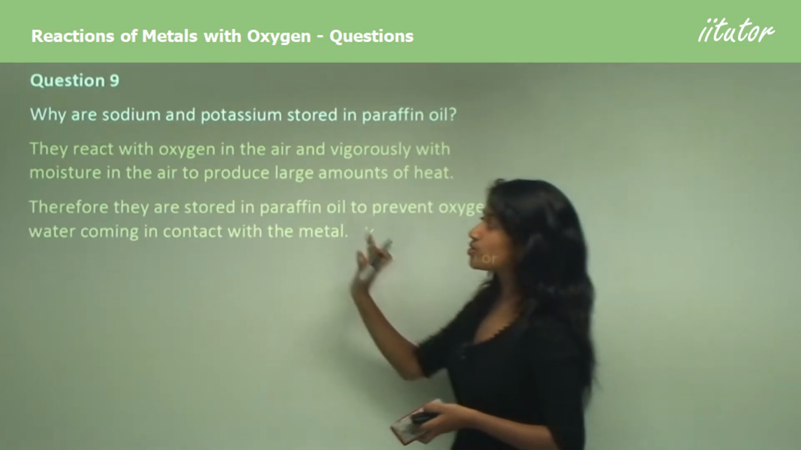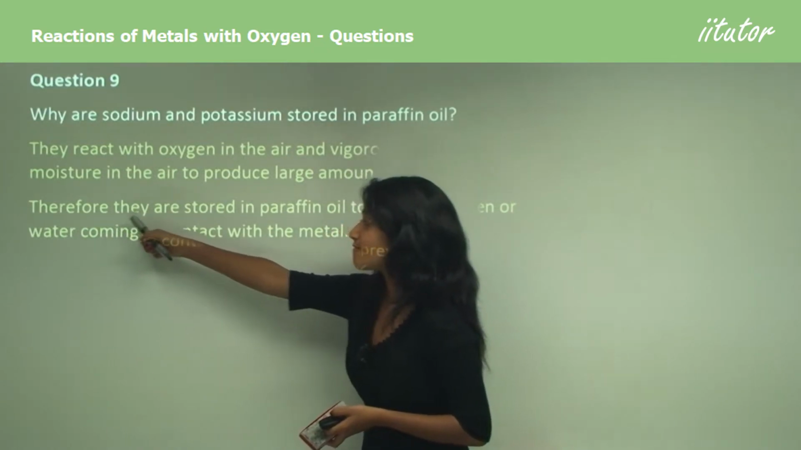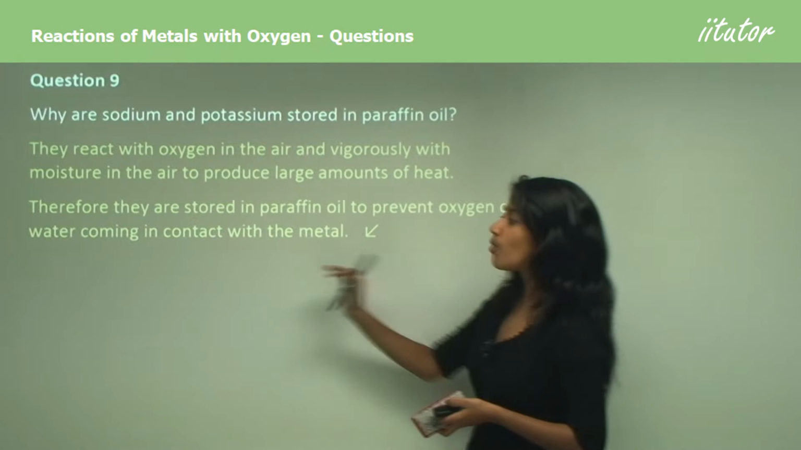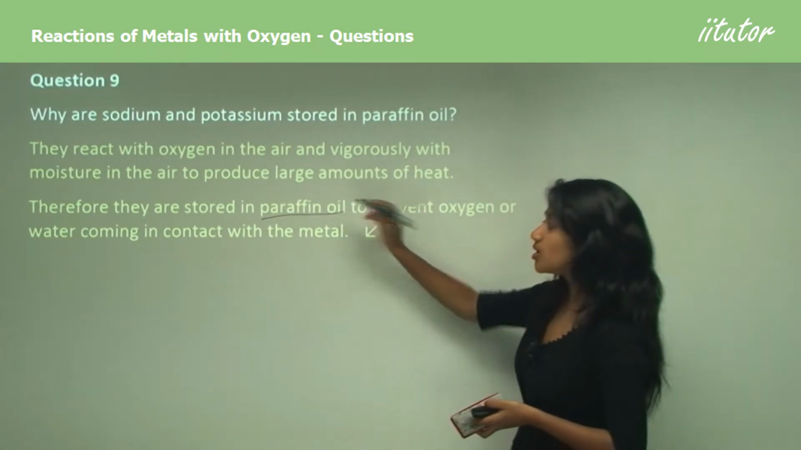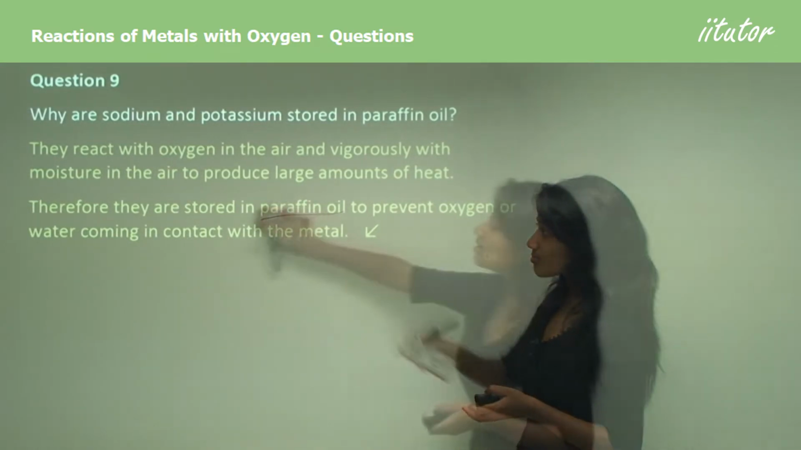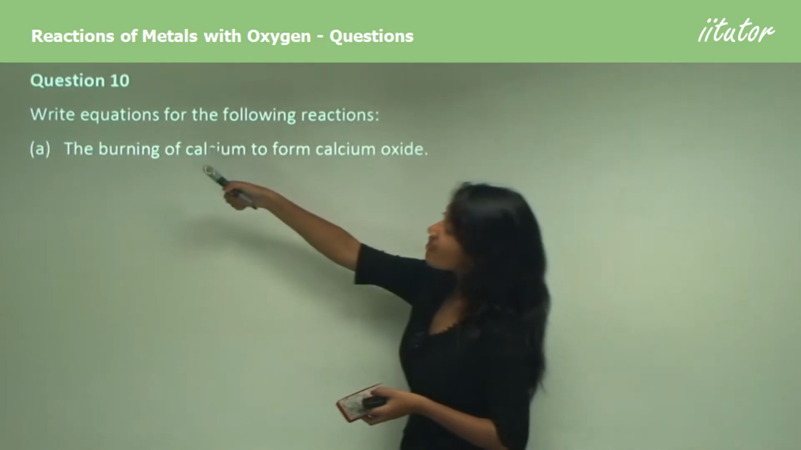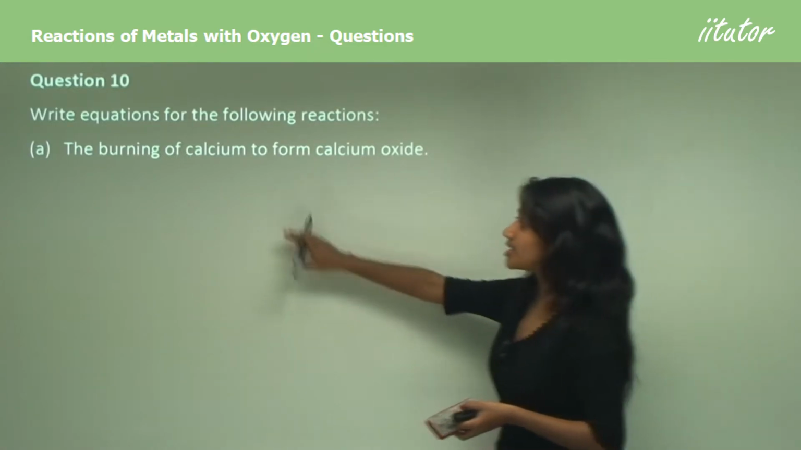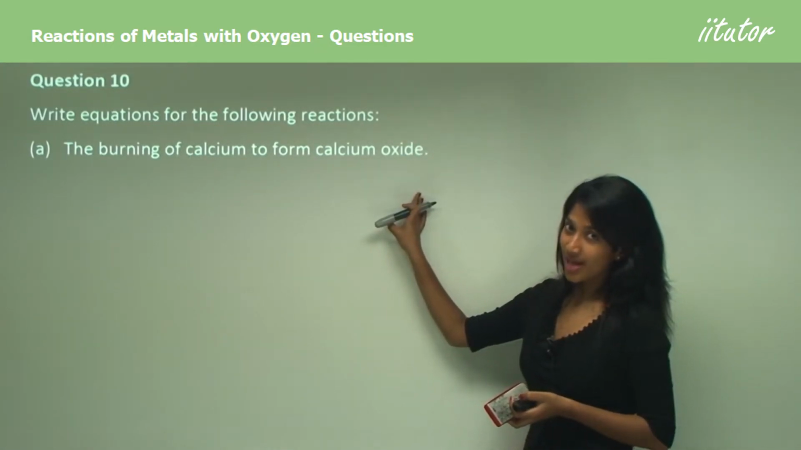But then you would also need to justify your answer. To do that, they are stored in paraffin oil to prevent the oxygen or water coming into contact with the metal, because paraffin oil will prevent the contact between water and the metal. Now moving to question 10, which says, write equations for the following reactions. So we have 2 of them. The first one is the burning of calcium to form calcium oxide.